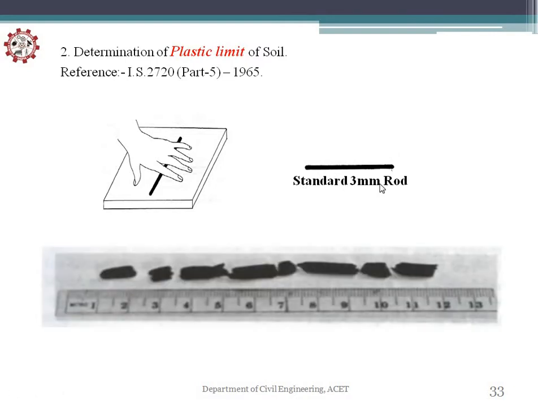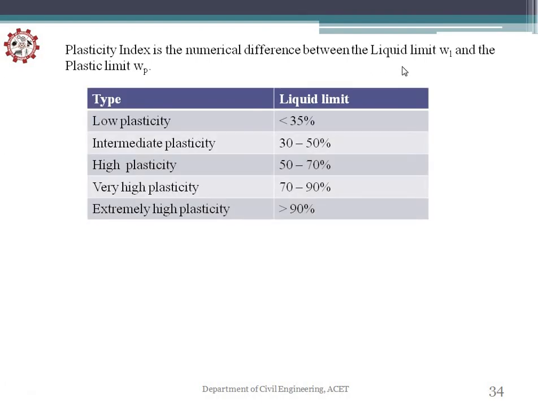You have to roll until the soil thread crumbles at 3 mm. So this is how the crumbling of the soil roll of the first sample looks. Again you have to take the containers and add the soil samples in other containers, and you have to calculate the water content, and the average of that will give you the plastic limit. After calculating the plastic limit, you have to calculate the plasticity index, which is the difference between liquid limit minus plastic limit.